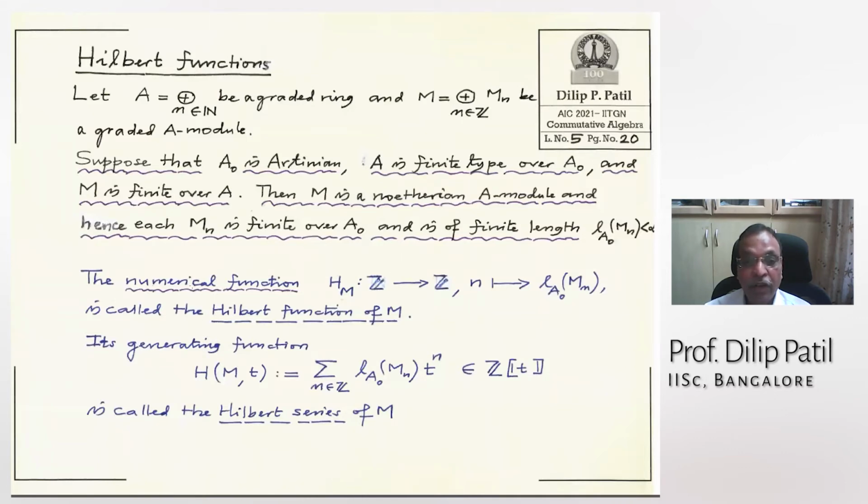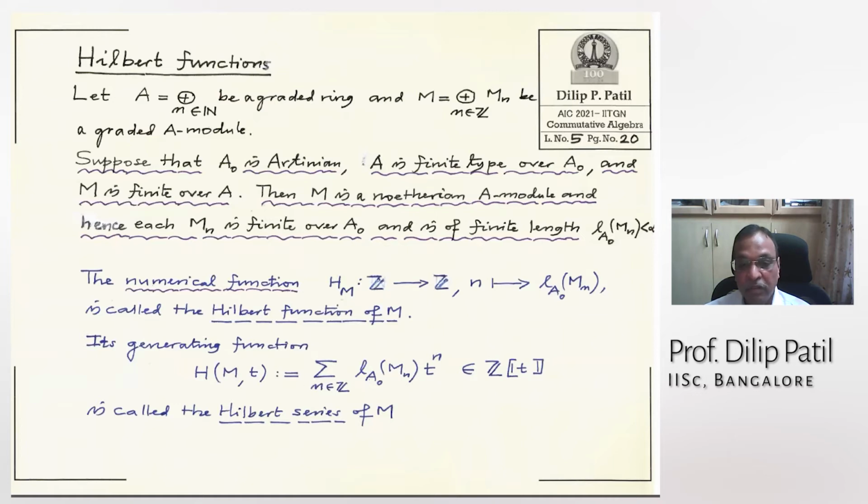And then whenever you have a numerical function, as you would have seen in many other subjects like numerical analysis or combinatorics, numerical functions are also understood by their generating functions. So what is the generating function for this? That is this power series. HM(T) is the sum over n of the length of Mn over A0 times T to the power n.